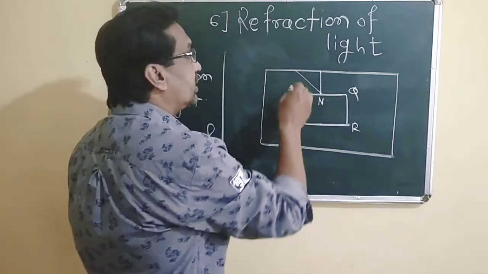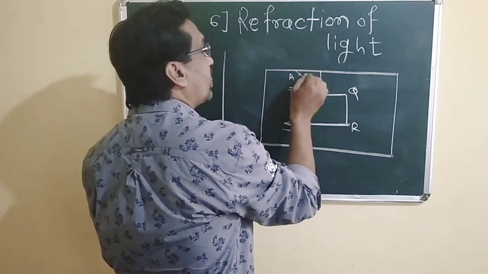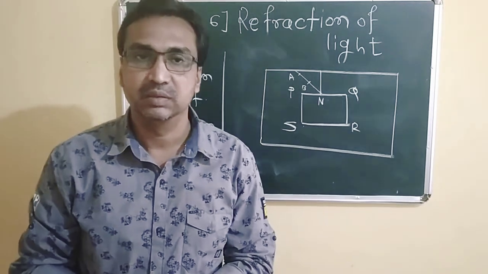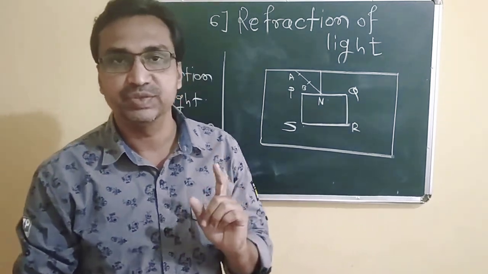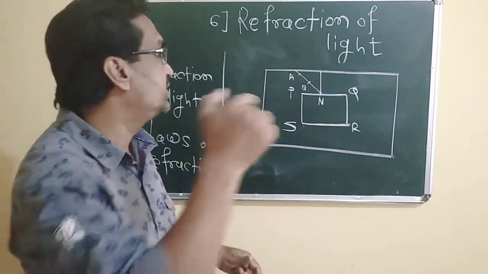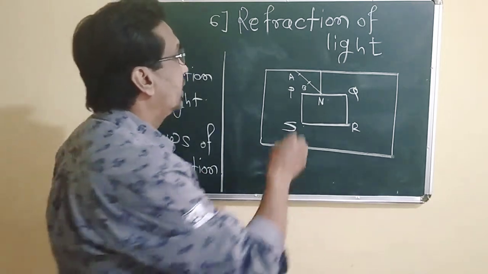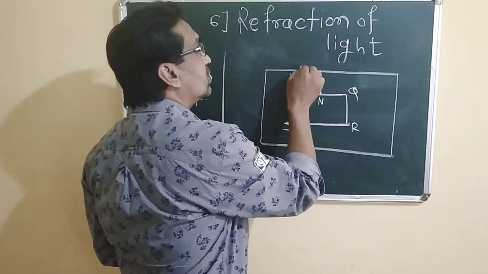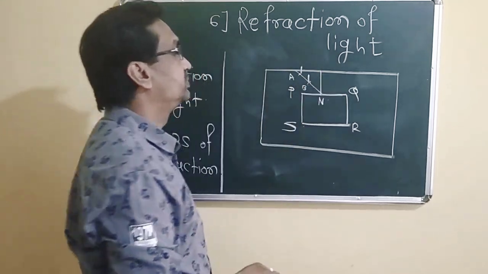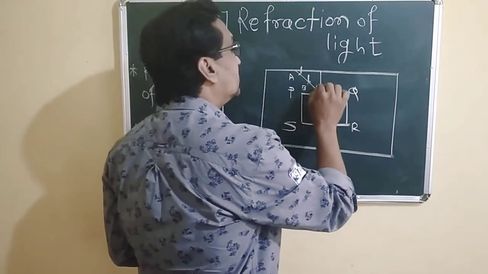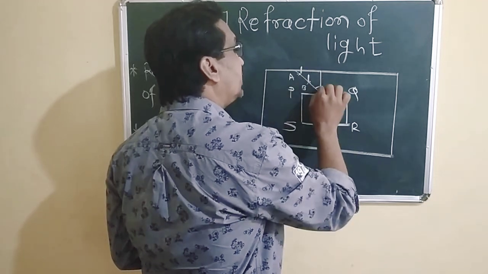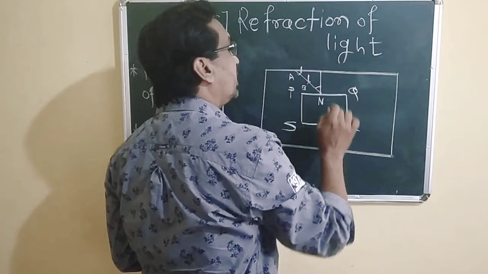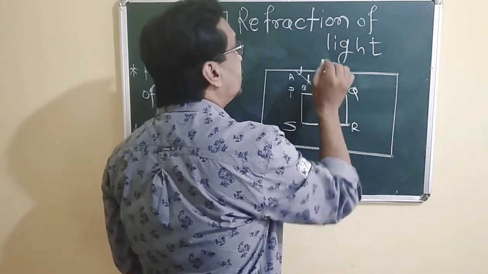Here are the points A and B. A and B are the positions of the two pins which you have to press. We have to make such an incident ray making some angle with the normal.